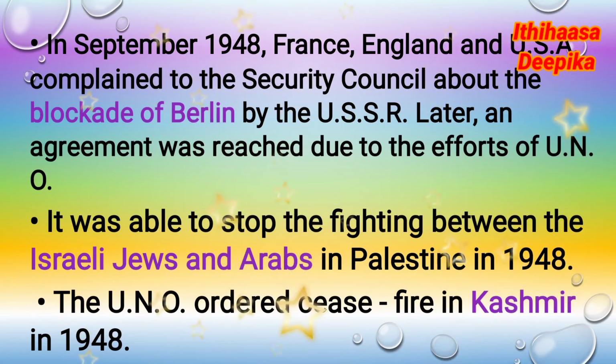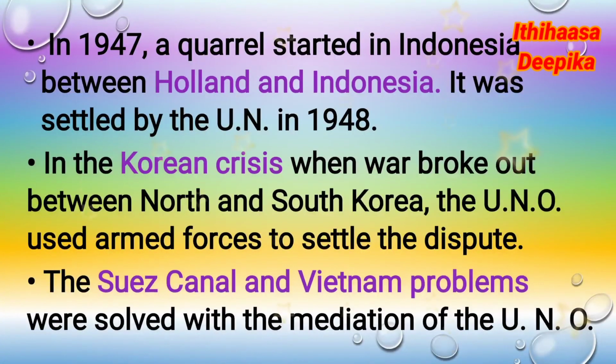Then, the Arab-Israeli War. It was able to stop the fighting between the Israeli Jews and Arabs in Palestine in 1948. The U.N.O. ordered a ceasefire in Kashmir in 1948. In 1947, a quarrel started in Indonesia between Holland and Indonesia. The Indonesian crisis was settled by the UN in 1948.